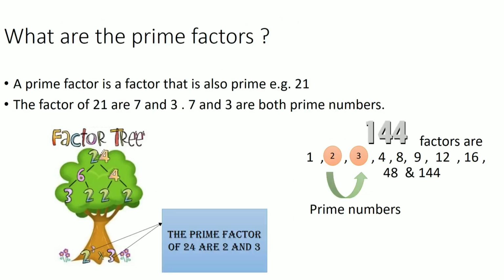Prime factors. A prime factor is a factor that is also a prime. For example, we have an example of 21 here. The prime factors of 21 you can see are 7 and 3. So 7 and 3 are both prime numbers. Here we have another example, 144. You can see 144 has factors 1, 2, 3, 4, 8, 9, 12, 16, 48 and 144, but the prime numbers inside the factors are only two numbers, that is 2 and 3.